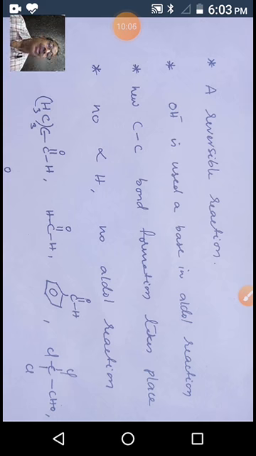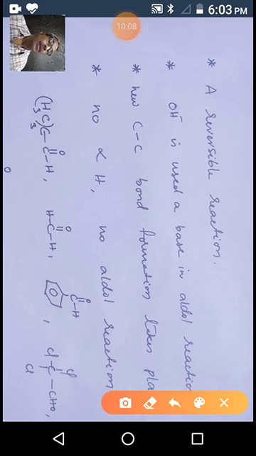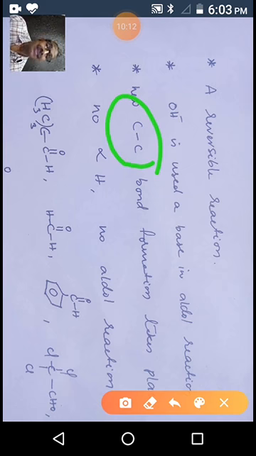In this reaction, a specific point is that a new C-C bond formation takes place. This is a very important one. When we want to attach a new alkyl group to a substrate, we generally use this aldol reaction if it has alpha hydrogen. So this is one characteristic feature of this reaction: a new C-C bond is generated in the product.